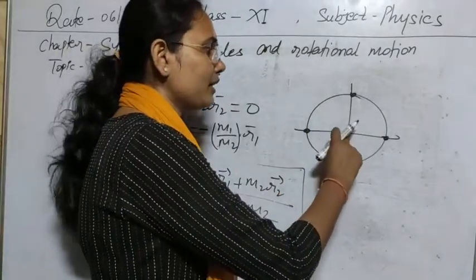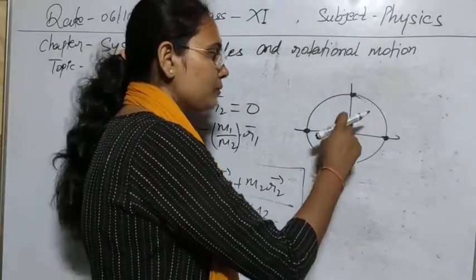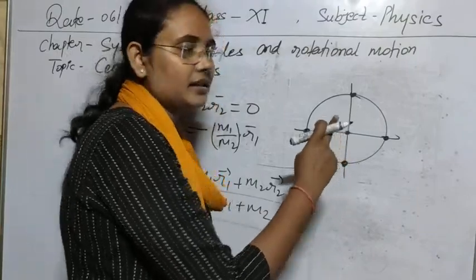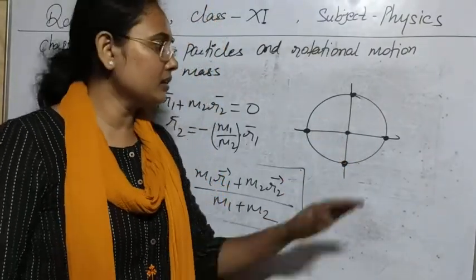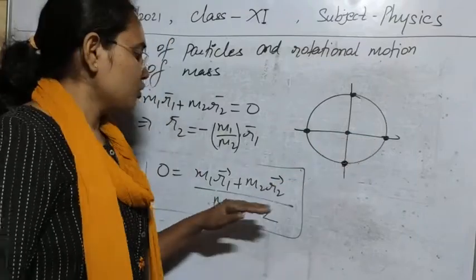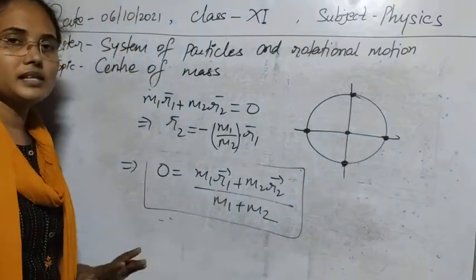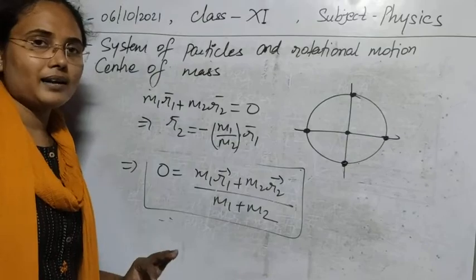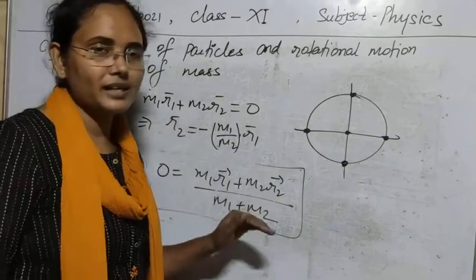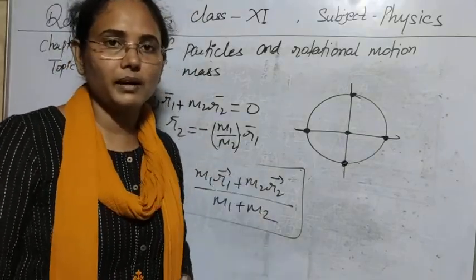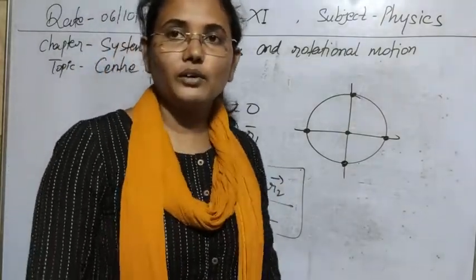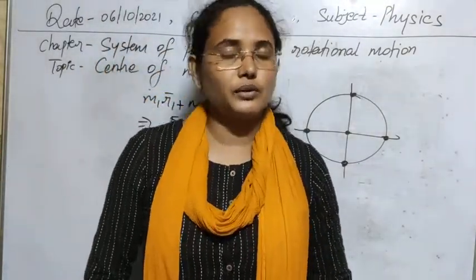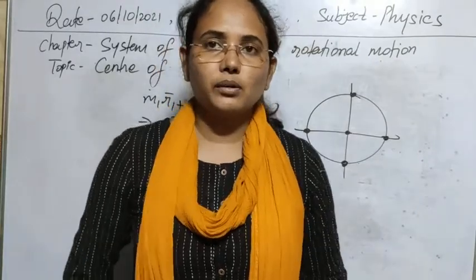So their center point is this one. Similarly for these positive and negative directions, the center point is this one. So that's why we obtain the origin as the center of mass in these cases. So you can easily find out where the center of mass will be, and if it is at the origin, then where the other individual particles will be located, even if you know the position of only one particle and the individual masses.